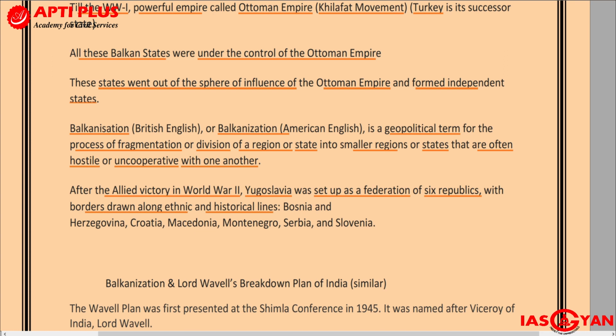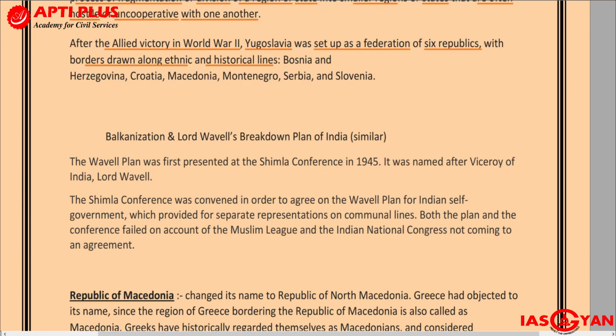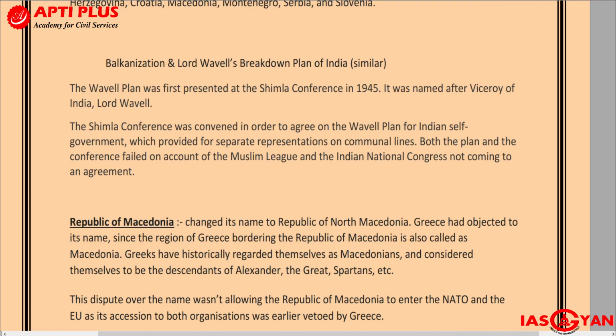And Balkanization is not something which took place only in Europe. For example, India, or what used to be India earlier, got divided into Pakistan, India, and Bangladesh. So that is also an example of Balkanization. Balkanization and Lord Wavell's breakdown plan of India are almost similar in concept.